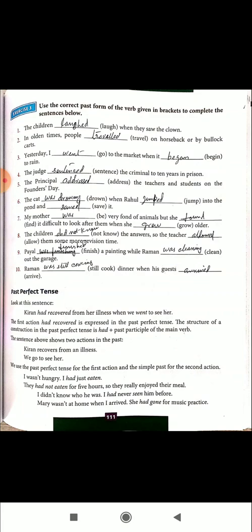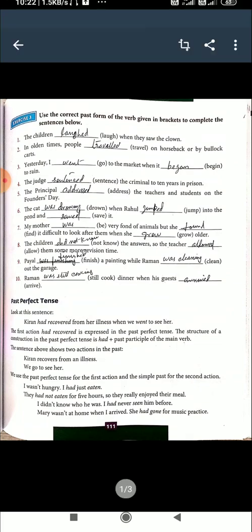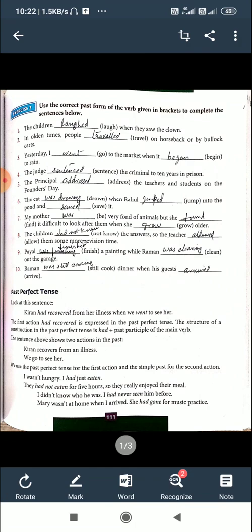The verb is had recovered. The tense is past perfect tense. The form of the past perfect tense is had plus past participle.